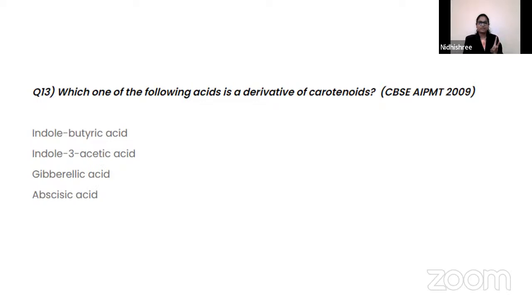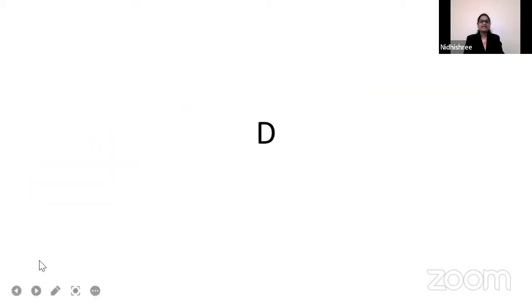Indole butyric acid, IBA, indole 3-acetic acid, IAA, gibberellic acid, abscisic acid. 5, 4, 3, 2, 1. Chandru option D, Lohit option D, Soundarya option D. Okay, the first answer I got is from Chandru, followed by Lohit. So let us check the answer. Option D is the right answer and it was first answered by Chandru.